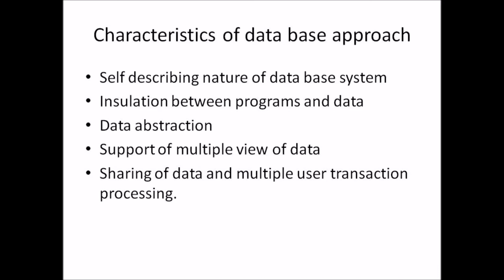The second characteristic is insulation between programs and data. In traditional file processing, the structure of the data file is embedded in the accessing programs.